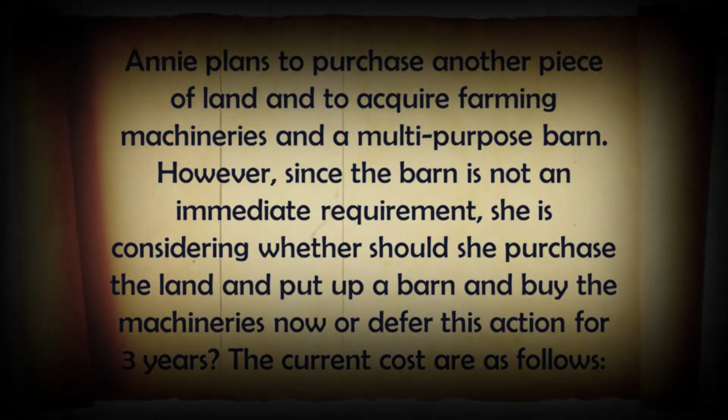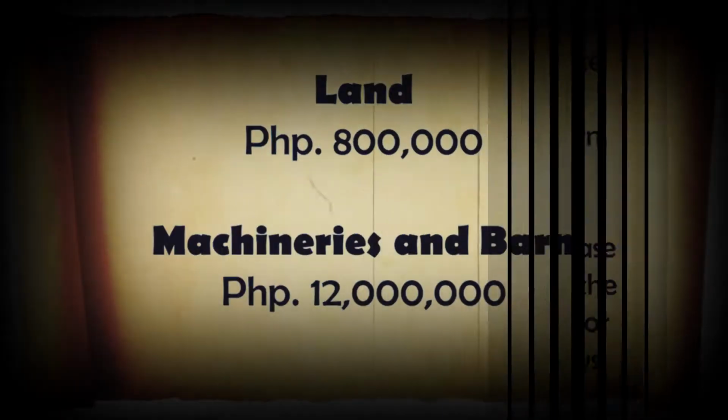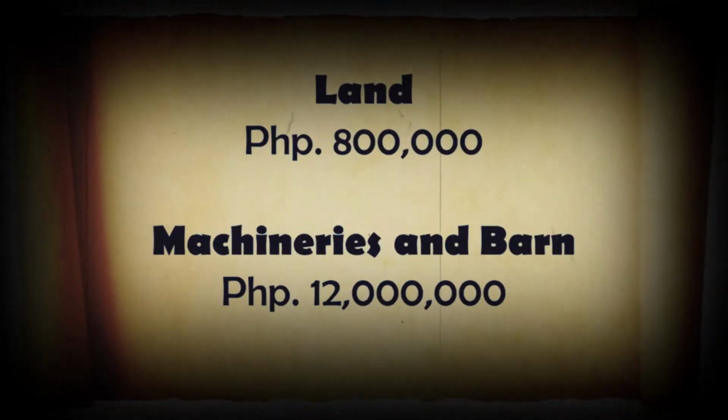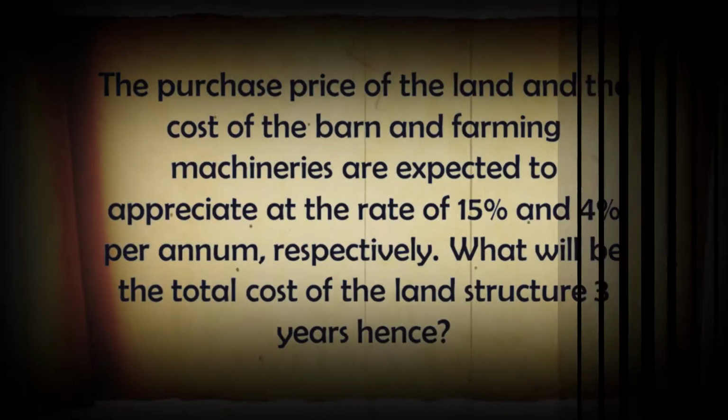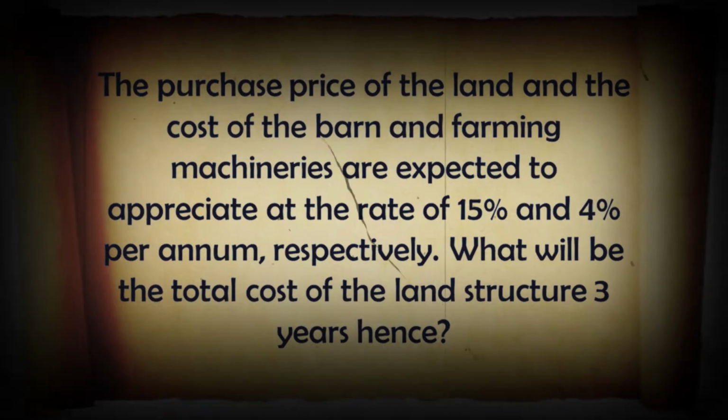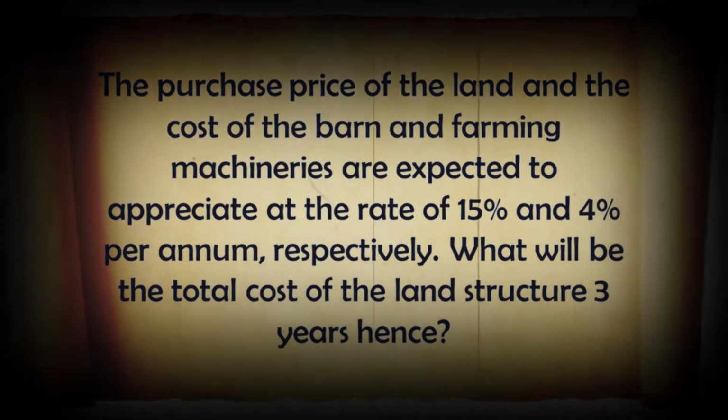The current costs are as follows. The land costs 800,000 pesos while machineries and barn cost 12 million pesos. The purchase price of the land and the cost of the barn and farming machineries are expected to appreciate at the rate of 15% and 4% per annum respectively. What will be the total cost of the land structure 3 years hence?